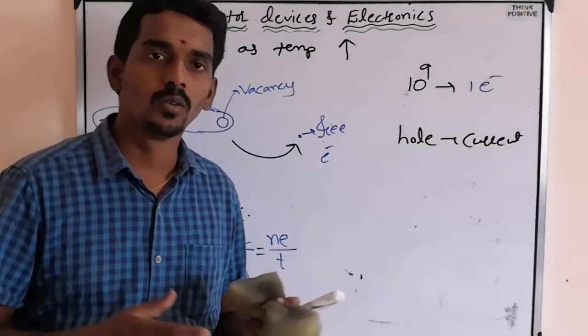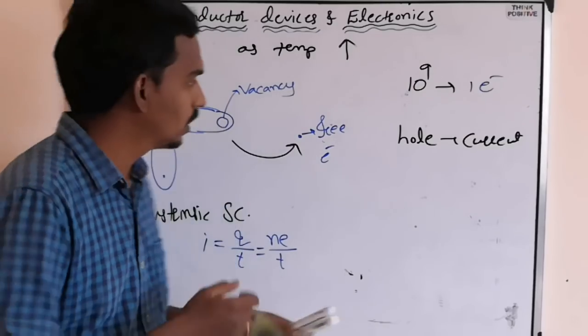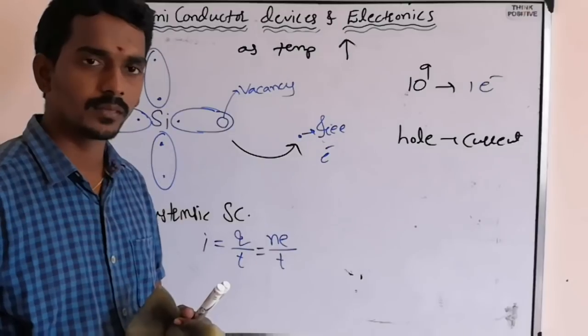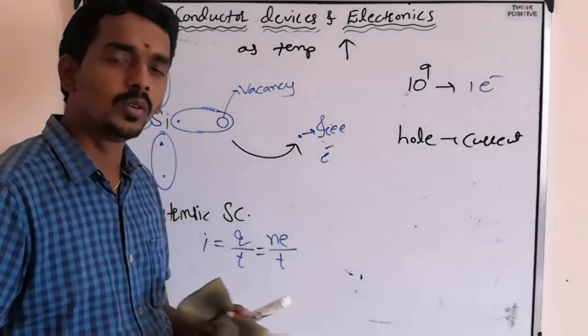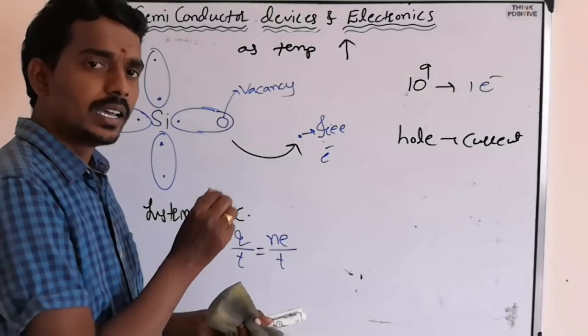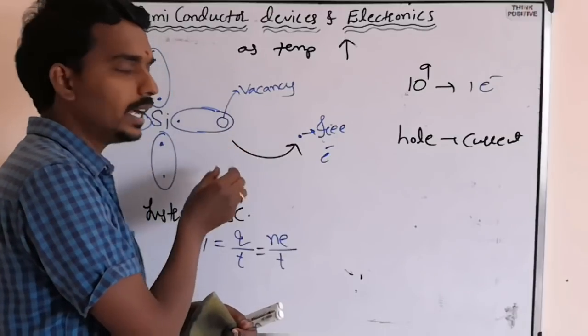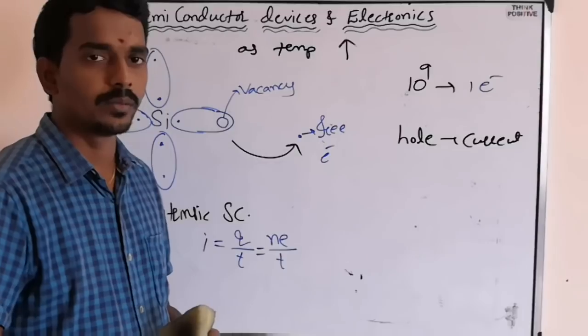Really. How can a hole move, man? Hole means what? This vacancy. Can a vacancy move anywhere? No. That is a space, that is a place. That is a vacancy created due to the breaking of the covalent bond.